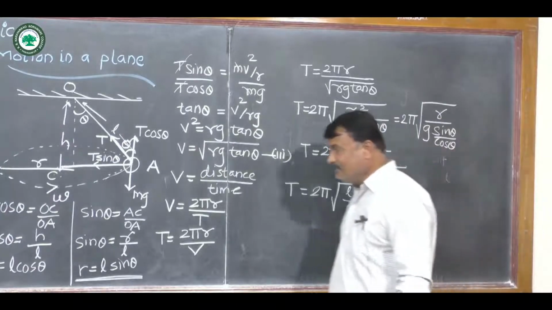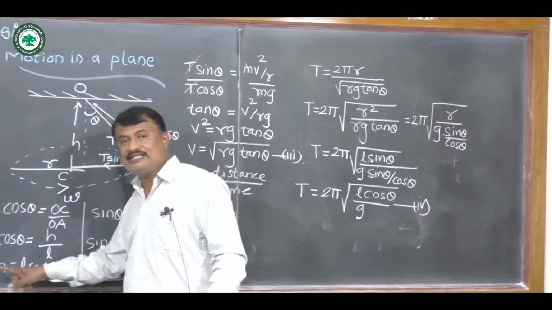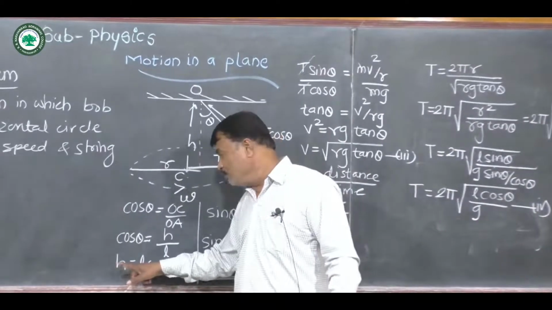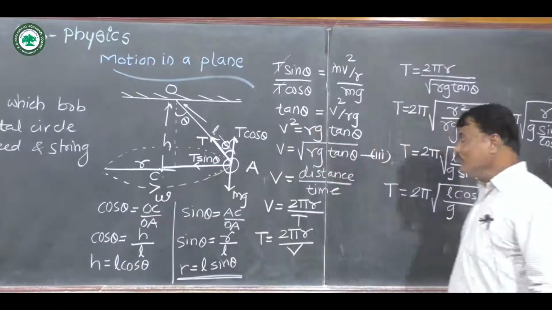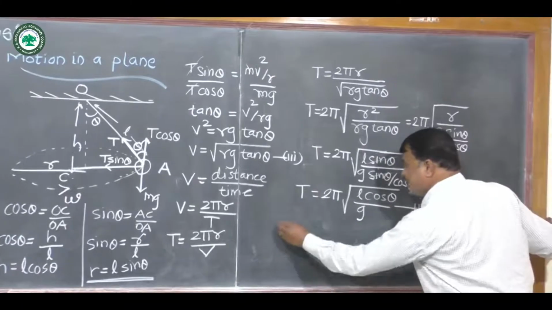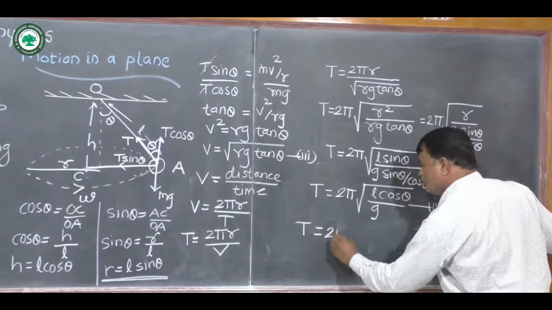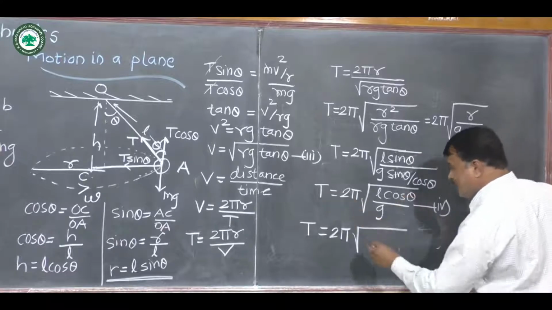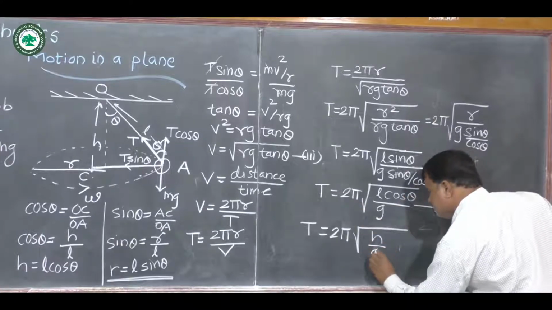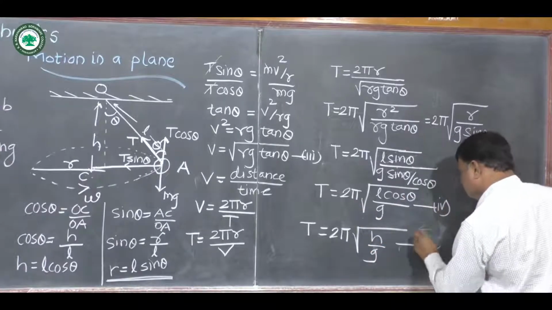Now as you know, this L cos theta is equal to h. So we substitute h is equal to L cos theta, then this same period T is equal to 2 pi under root h upon g. So equation 5.